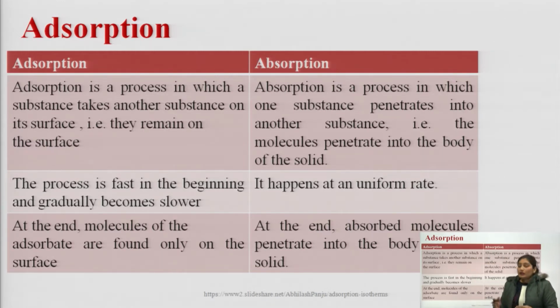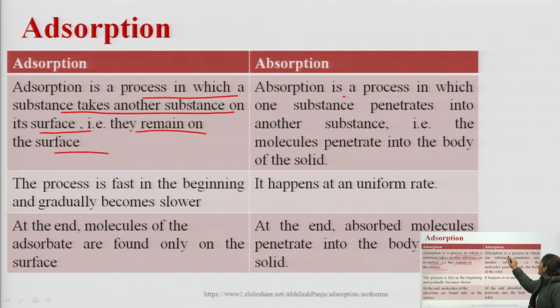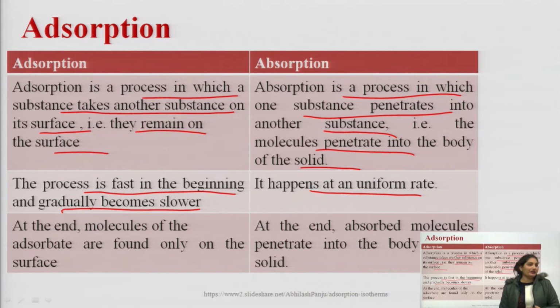Adsorption is a process in which a substance takes another substance on its surface, that is, they remain on the surface. But absorption is a process in which one substance penetrates into another substance, that is, the molecule penetrates into the body of the solid. The adsorption process is fast in the beginning and gradually becomes slower, but absorption happens at a uniform rate.